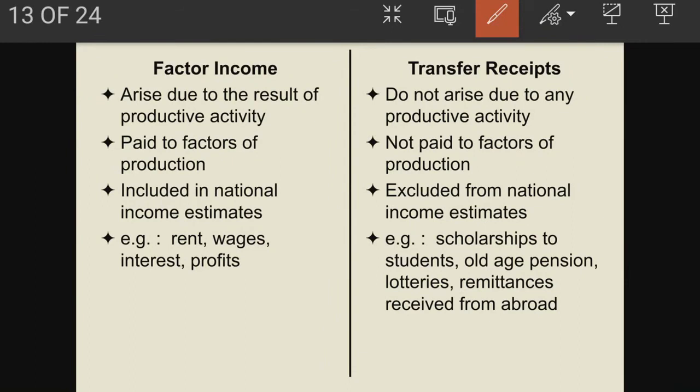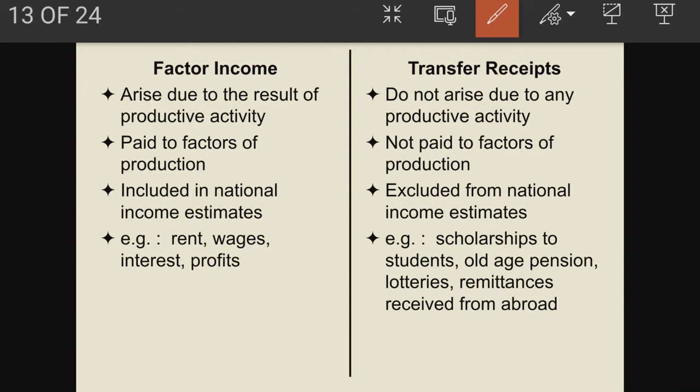Nothing is done, because services are not rendered. All factors of production have not done anything, but still they are getting. Okay, so this is what is transfer payment. Now this transfer payment is not paid to factors of production, because factors of production are getting factor income. But anyone who is not doing any work and getting any extra income is known as transfer payments. Scholarship to the student, old age pension, remittance received from abroad, gifts, grants, these are all the categories of income which come under the transfer receipts, not in the factor income.